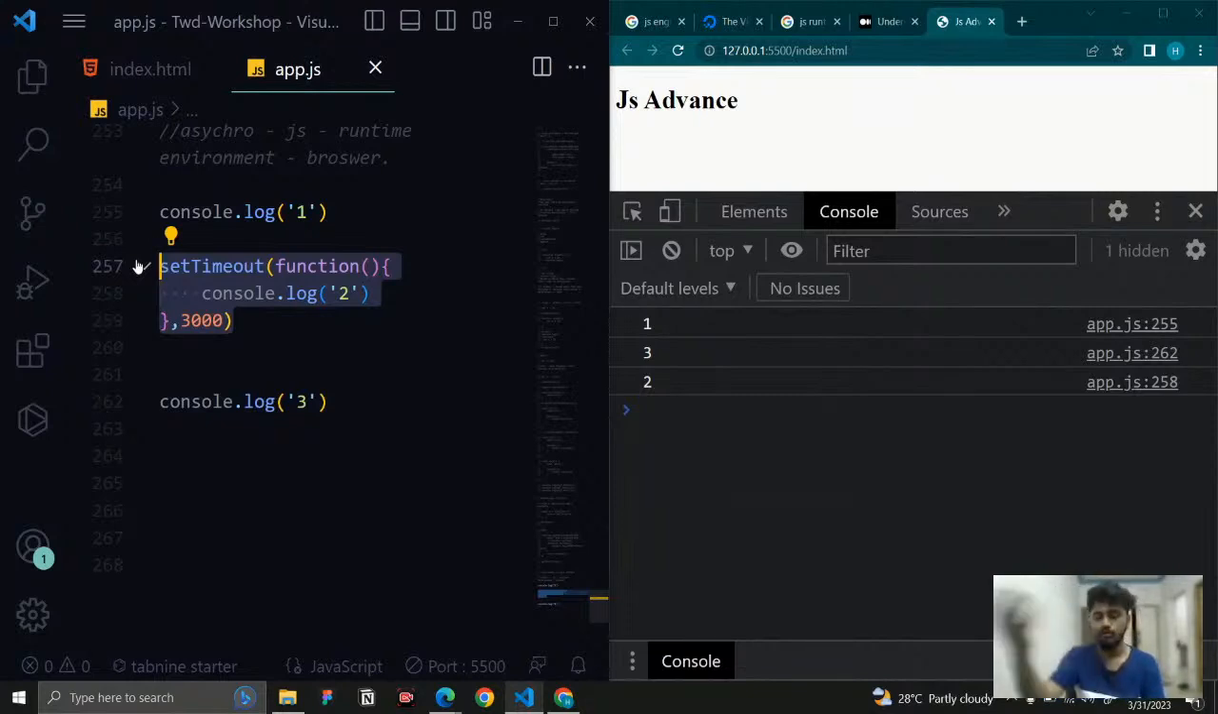Okay, so if you want to fetch something from an API, it is going to take some time. It needs to reach the server, fetch the data, and you need to wait for the data to be fetched. Once the data is fetched completely, only then do you take the data and display it.